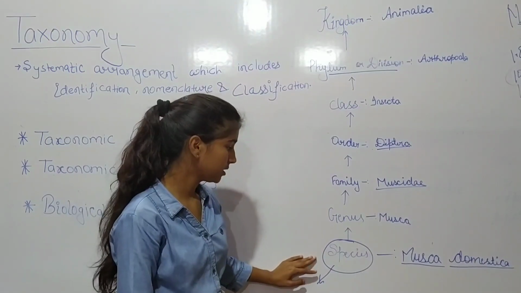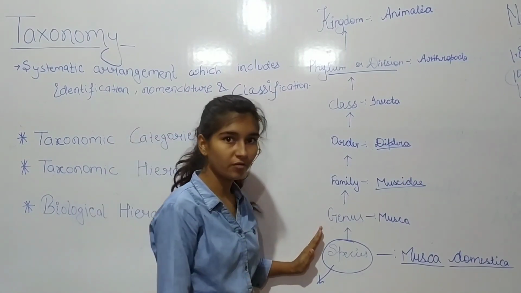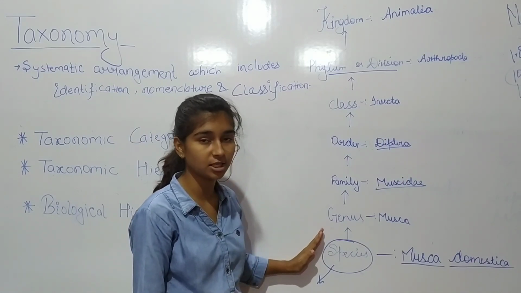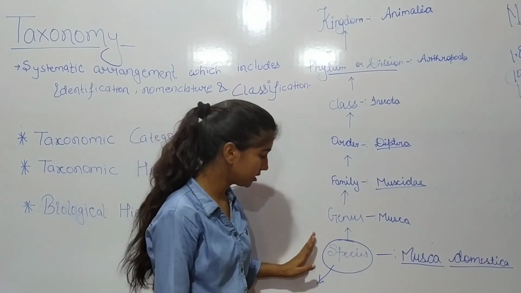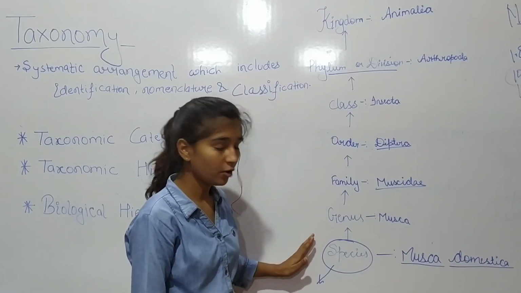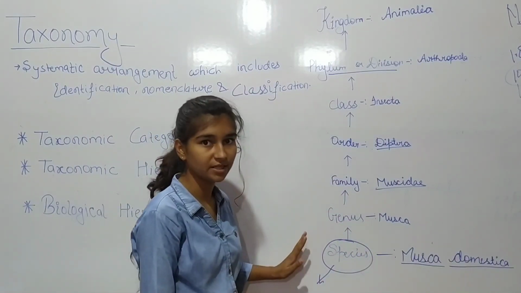Species is the fundamental unit of classification. It is a group of organisms that are related to each other in their origin, function, structure, and behavior. They can freely interbreed in nature and produce fertile offspring. For example, Musca domestica. Species cannot be further divided.